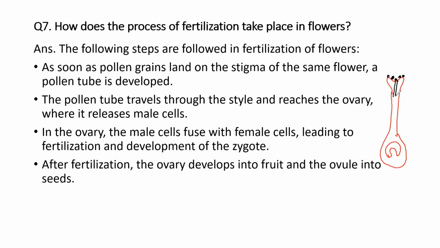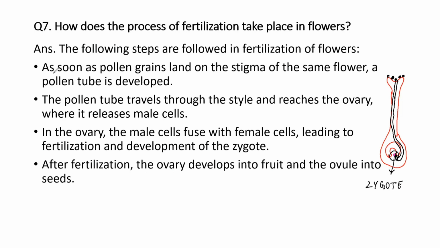Okay, now this pollen tube has the male gamete present. Now this pollen tube will develop and it will travel all the way down to the ovary. It develops through the whole style and reaches the ovary. And here is the male gamete, and inside the ovary is the female gamete. There will be a fusion of male and female gamete inside the ovary and it will result in the formation of zygote. And this process is called fertilization.